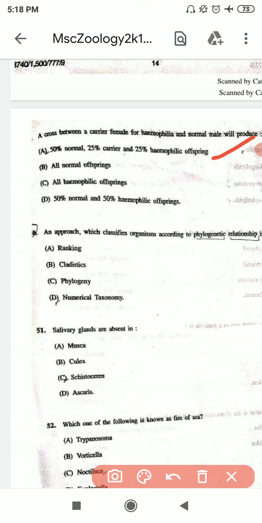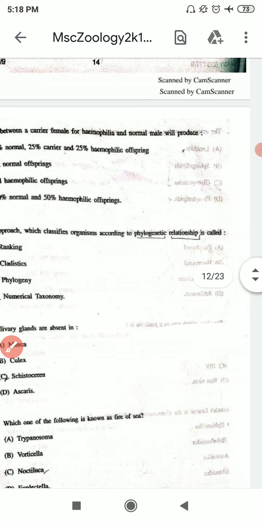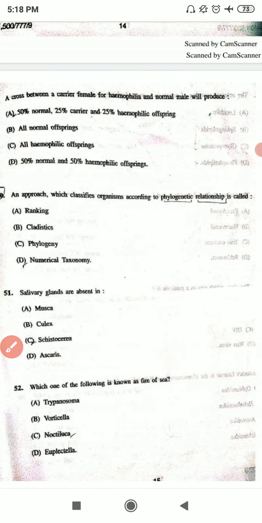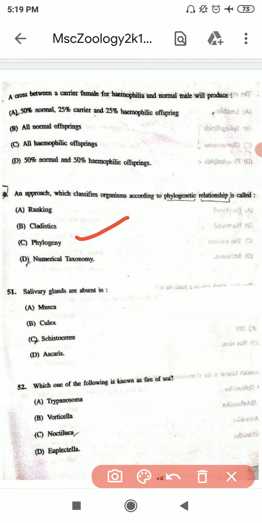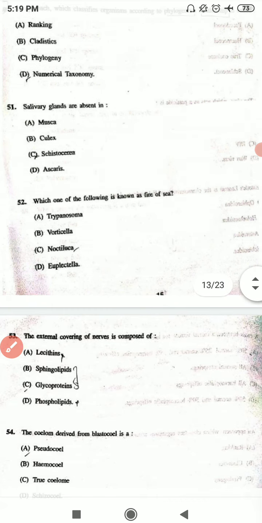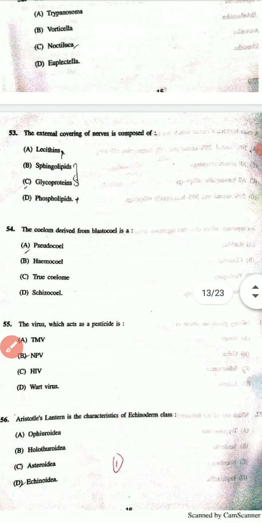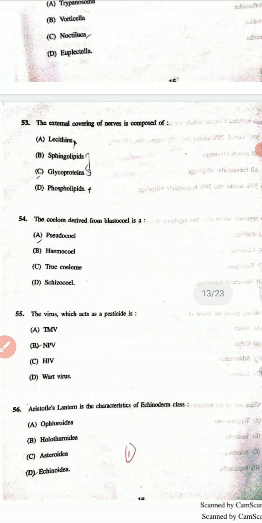50th question is an approach which classifies organisms according to phylogenetic relationship is called, and the correct option is C. 51st question is salivary glands are absent in, and the correct option is D. 52nd question is which one of the following is known as fire of C, and the correct option is C. 53rd question is the external covering of nerve is composed of, and the correct option is B.